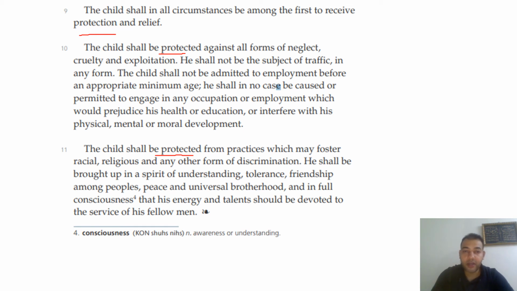As you see here, from employment before an appropriate age. In some early ages, you can find that the parents ask the kids to go and work. That's not acceptable. Giving them occupation or employment which would prejudice his health or education. Of course, this will interfere and stop his mind from focusing on his own education.